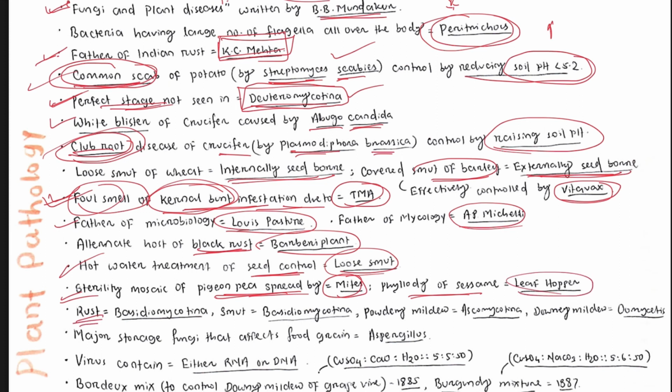Rust, in which group does it come? Basidiomycotina. Smut is also in Basidiomycotina. Powdery mildew is in the Ascomycotina group. Then downy mildew is in the Oomycotina or Oomycetes group.